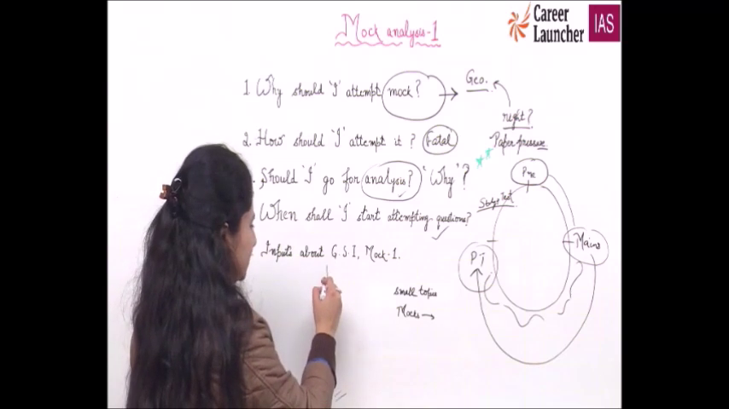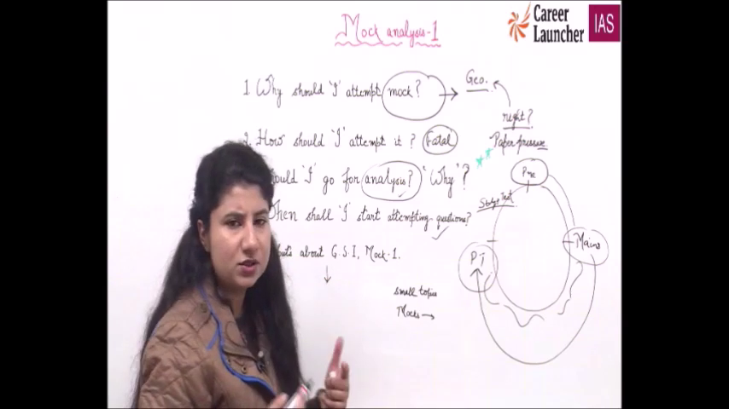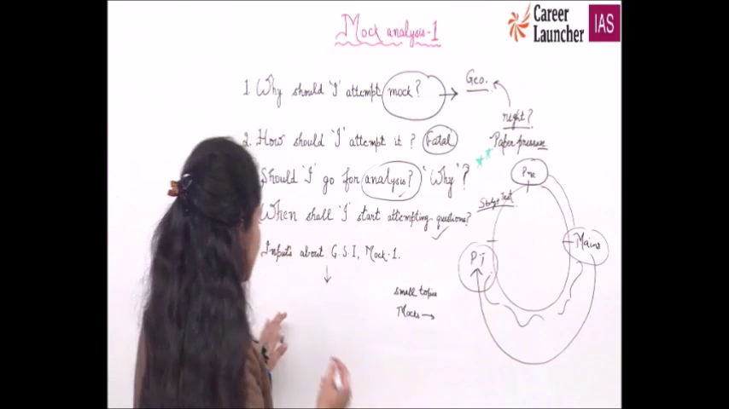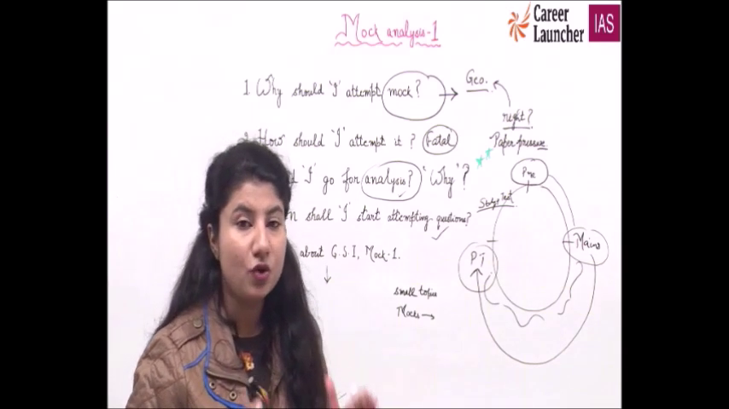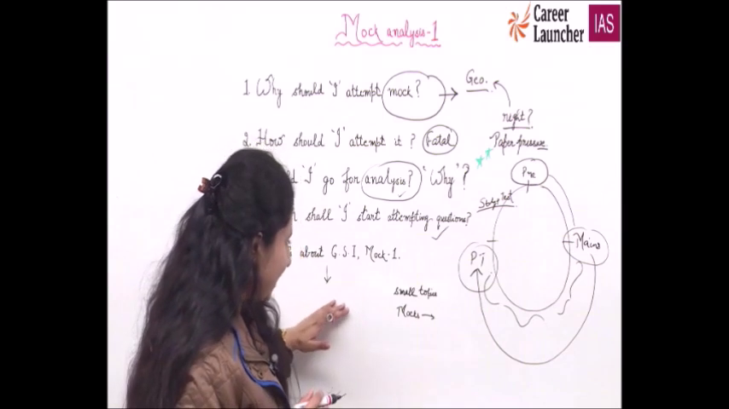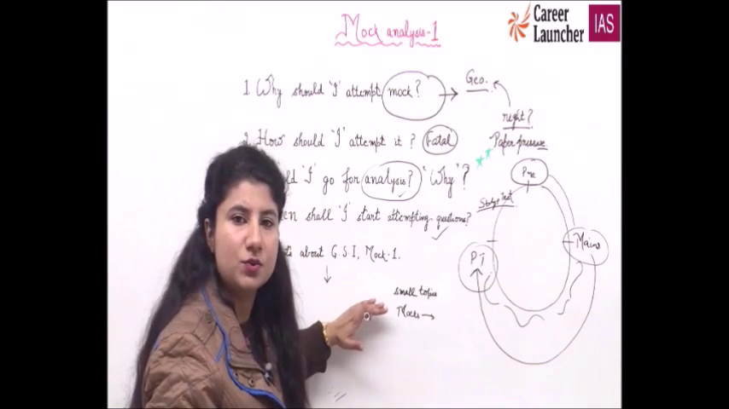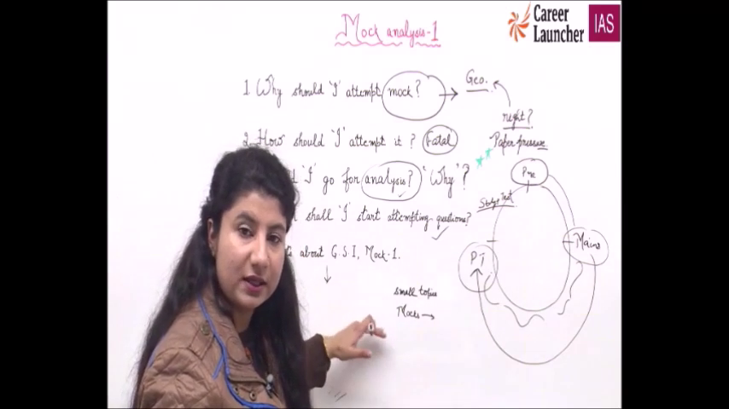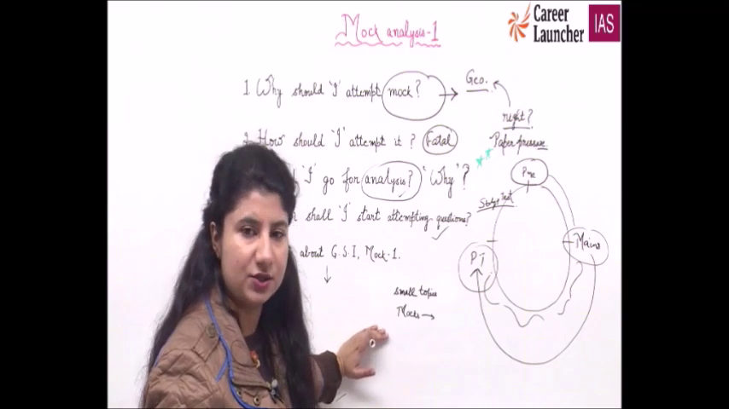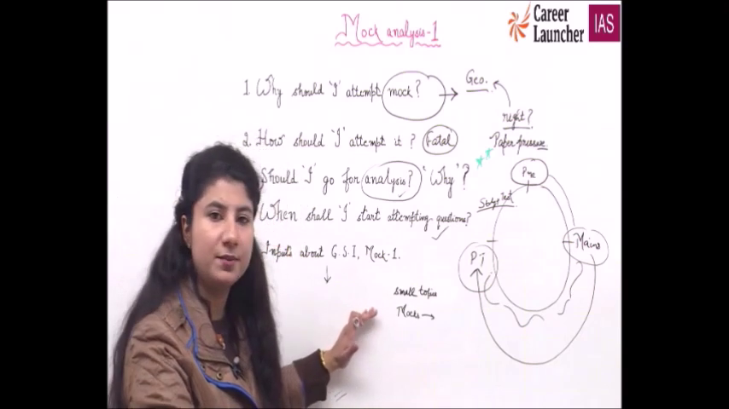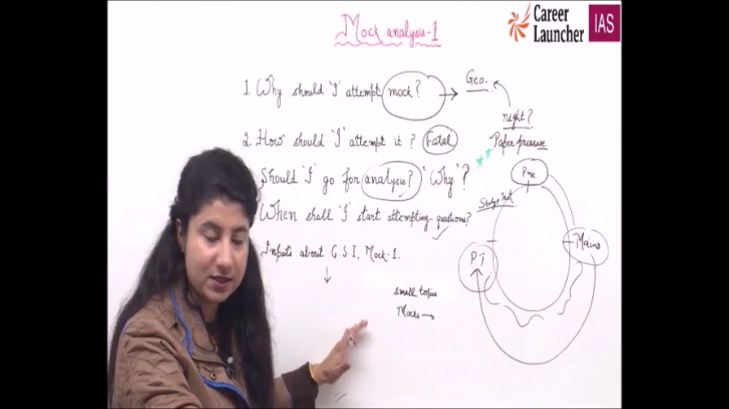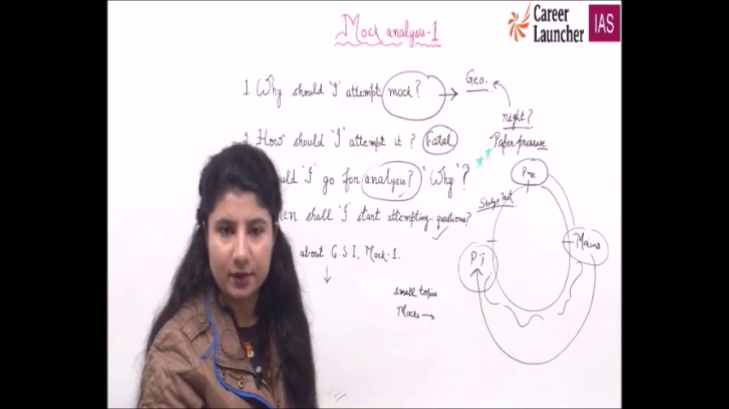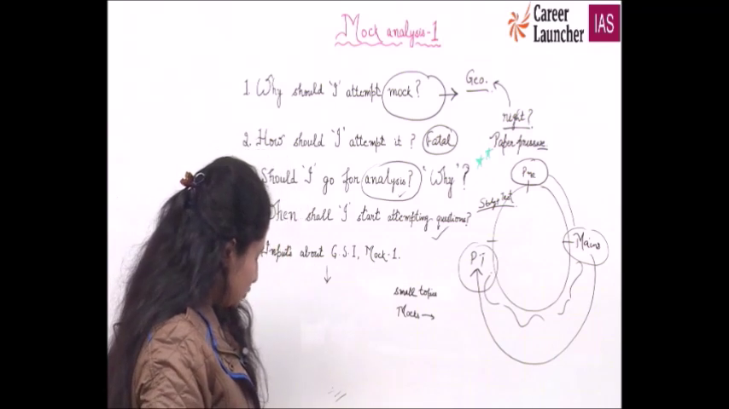Then inputs about GS paper 1, mock 1. Now, this was a very basic level paper. There was nothing very tough about it. Some questions were from current affairs, some were from ancient history, so it was a very normal paper for the time being. But as time proceeds, the mocks will also become difficult. The level will also become more challenging. That means we need to gird up our loins and work really hard in order to clear our prelims. So that's all about it.